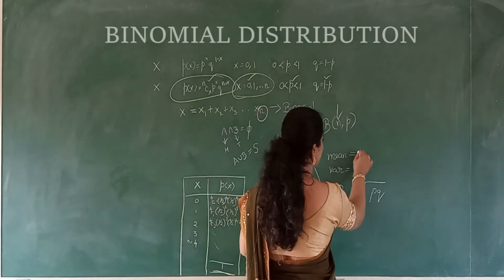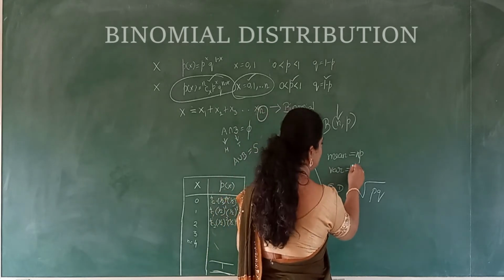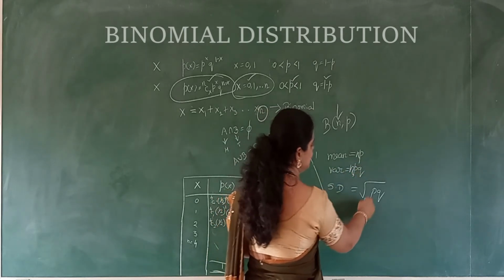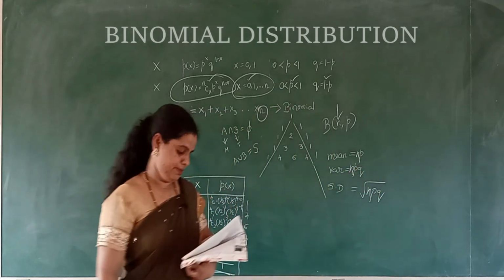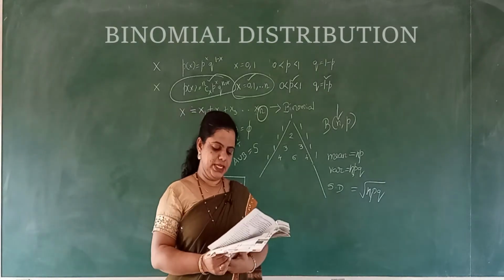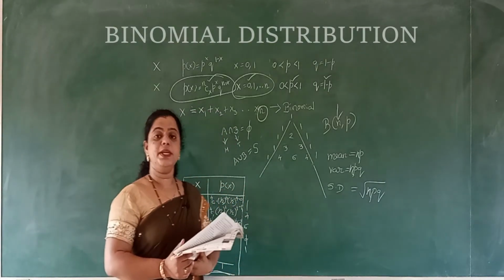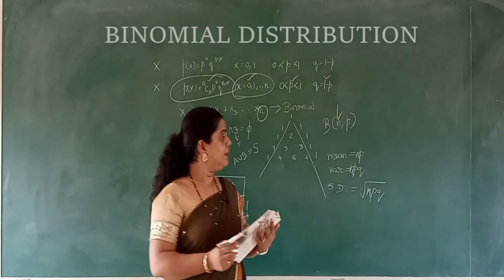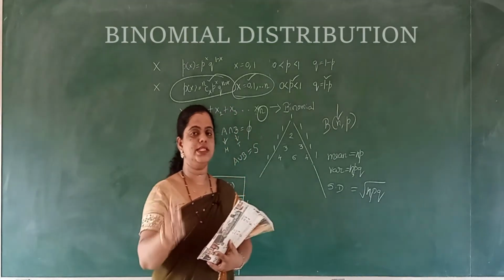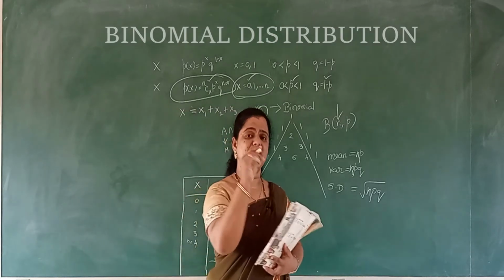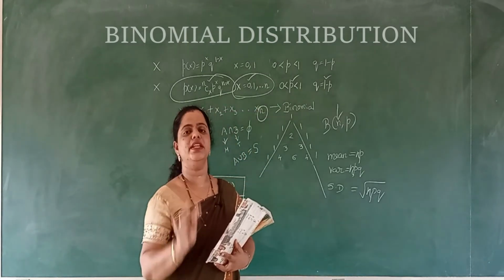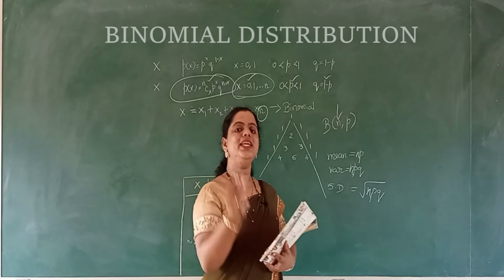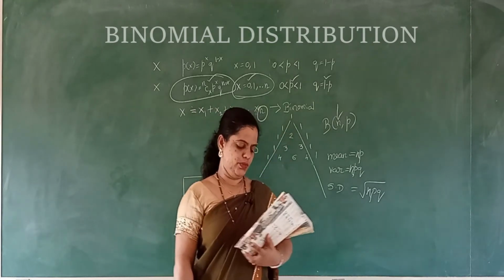So mean is equal to np, variance is equal to npq, and standard deviation is equal to square root of npq. And mean is greater than variance, as it was there in the Bernoulli distribution. Even if you do the calculation, you will get it so. That is, mean is greater than the variance.